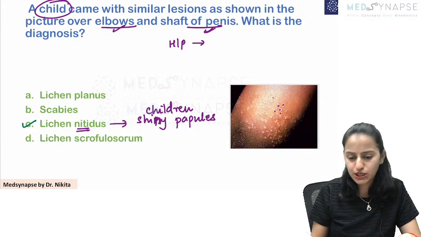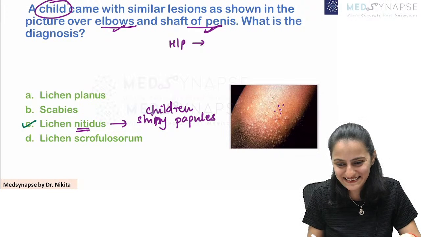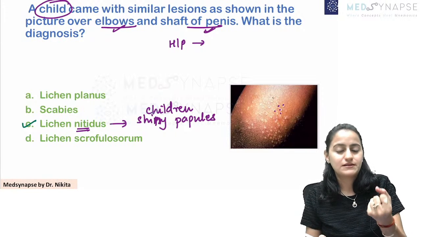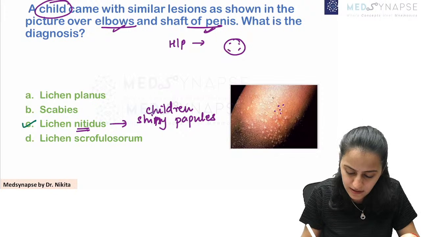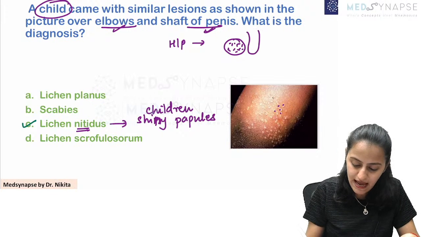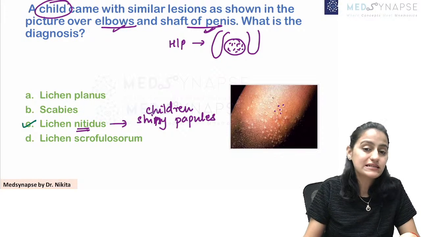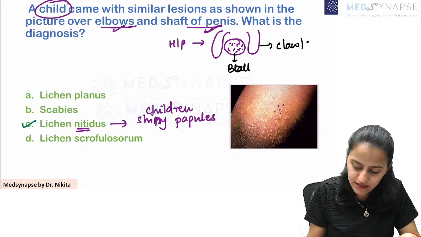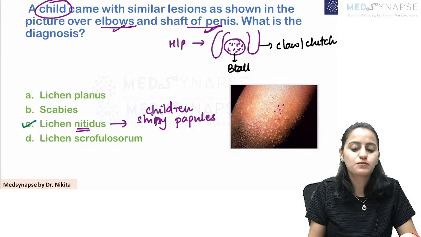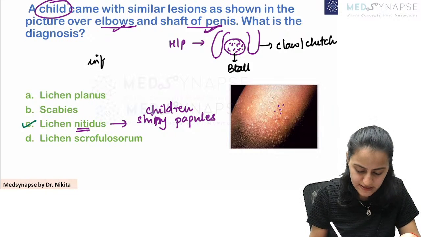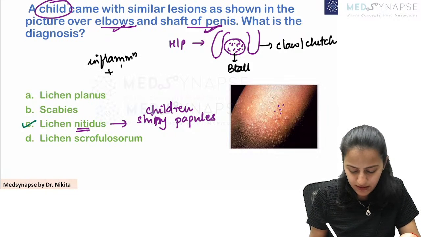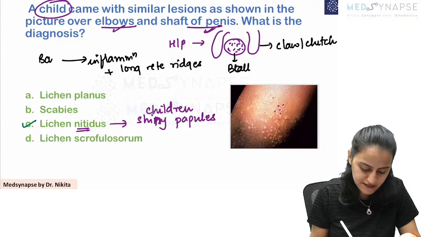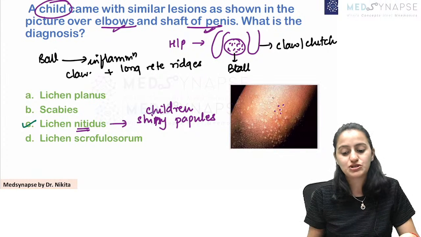On histopath, what do you see? Someone of you rightly mentioned. Very good, Niharika. It is the claw clutching ball appearance. So you would see a ball which represents the inflammation and the claw which represents the elongated rete ridges. So this is the ball in claw or ball in clutch appearance, because there is inflammation along with the long rete ridges.